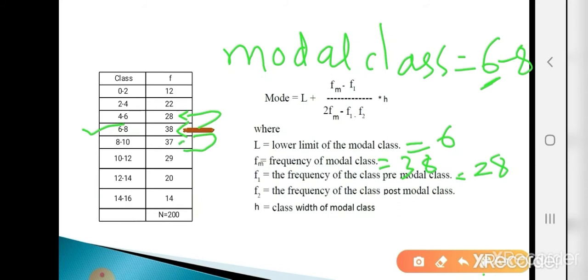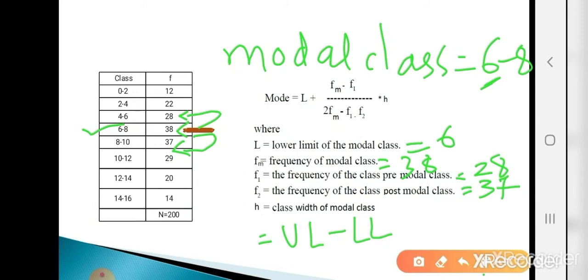So what is the frequency of the post-modal class? It is 37. So the F2 value is 37. Now the last one, H. H is the class width of the modal class. So how to calculate class width? Class width is calculated as the upper limit minus the lower limit of exclusive classes only.